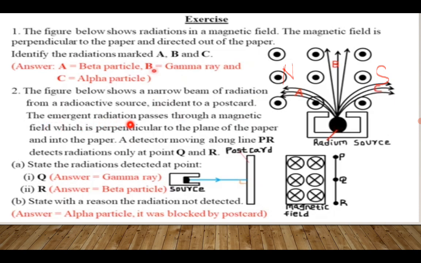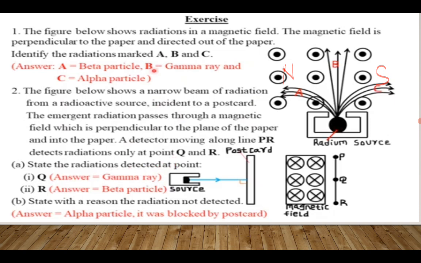The emergent radiation passes through the magnetic field, which is perpendicular to the plane of the paper and into the paper. A detector moving along the line PR detects radiations only at point Q. All right, state the radiations that could be detected at Q.